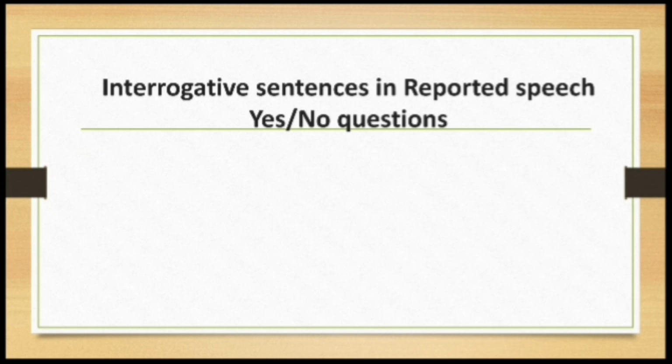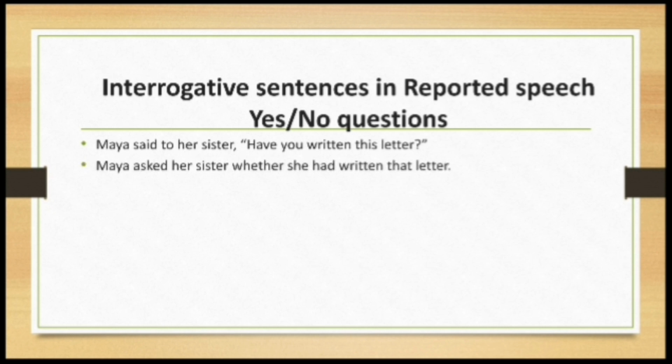Interrogative sentences in reported speech. Yes/no questions. Maya said to her sister, "Have you written this letter?" Maya asked her sister whether she had written that letter. Now, children, as you know, interrogative sentences are of three kinds basically, or you can also add a fourth kind. Let me tell you which are those kinds. So, yes no questions, WH questions, question tags which will be treated as yes no questions, and then there is a rhetorical question which is your homework, you have to find out.